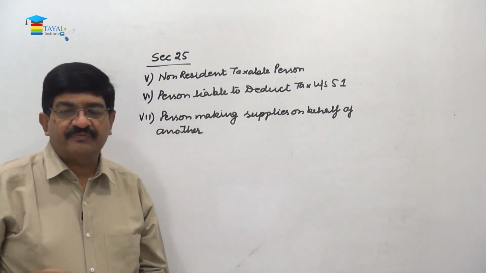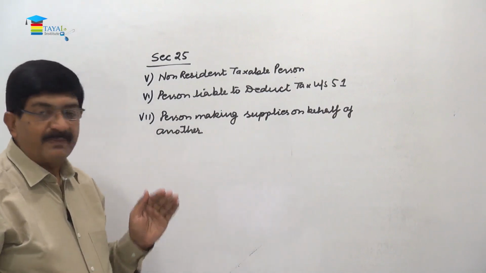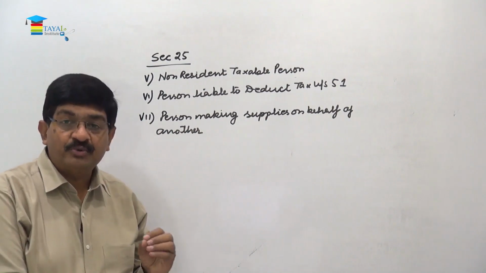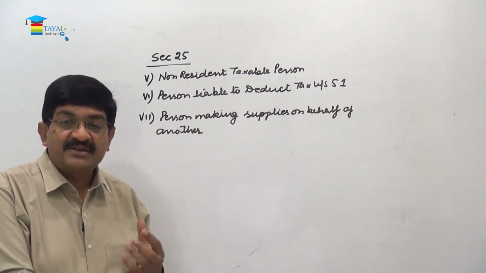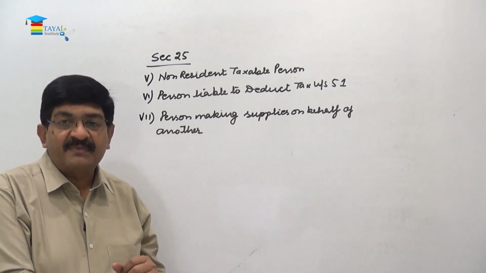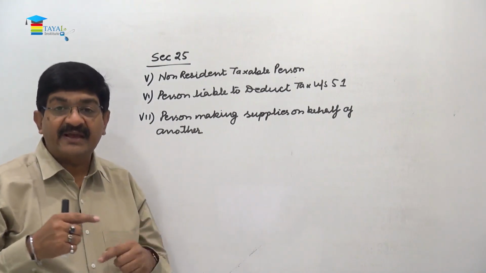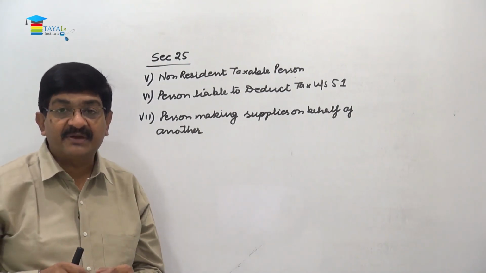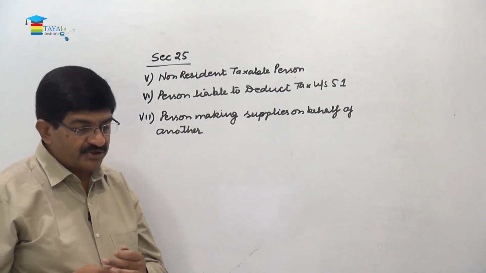So this is the case of agent. Agent is always required to be registered, because when the supplies are made from the principal to agent, that is referred under schedule 1. So that is a supply without a consideration, but still that is treated as a supply for the purpose of GST. So the principal can transfer the credit to the agent, and when agent makes a further supply, he can transfer that credit to the customer. So this person should also be registered.